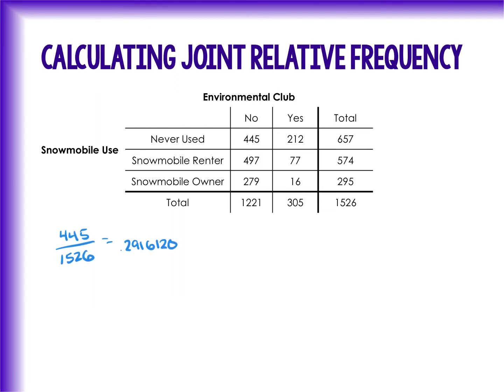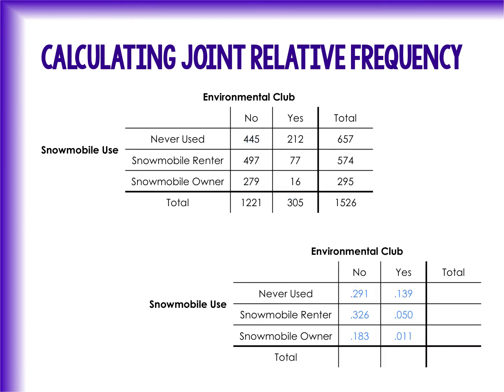For instance, I might want to know what percent of our total have never been in an environmental club and never used a snowmobile. So I'm going to take that 445 and put it over 1526. And when I plug that into my calculator, I get 0.2916120, or approximately 0.292. Just like with the marginal relative frequencies, we can do all of the calculations for all of our remaining squares in here in the middle, just by taking each number and putting it over the total. I could record all of those numbers inside of my table, just like before.